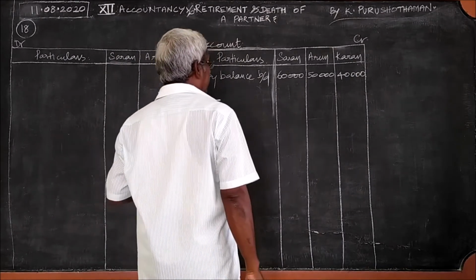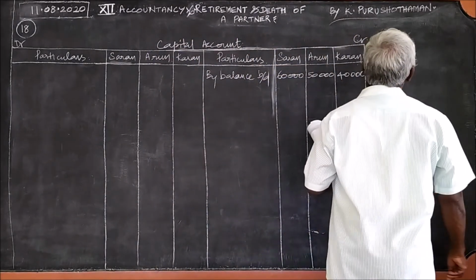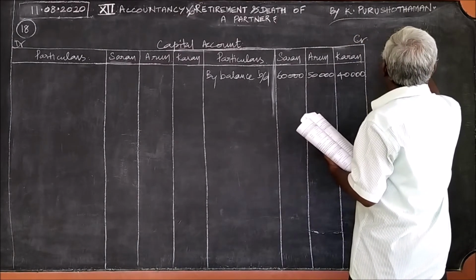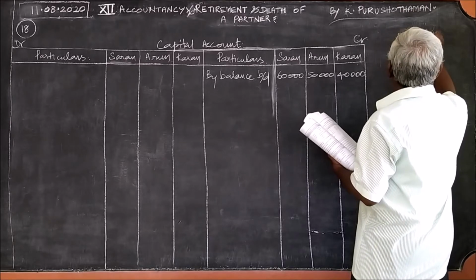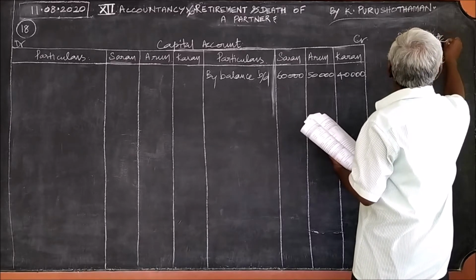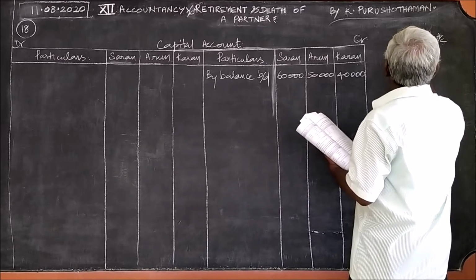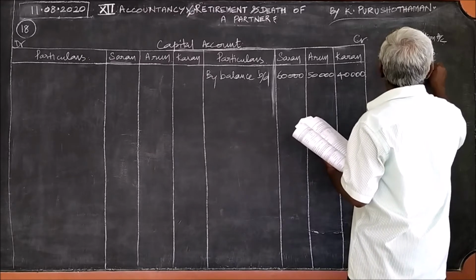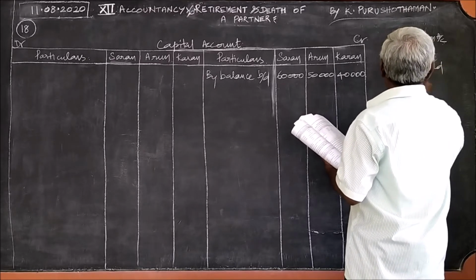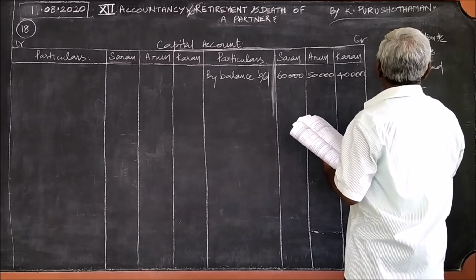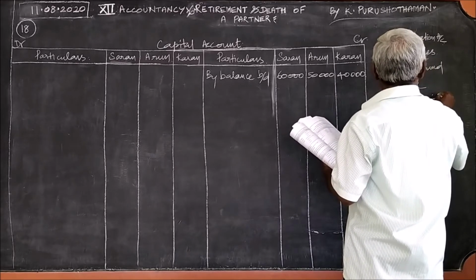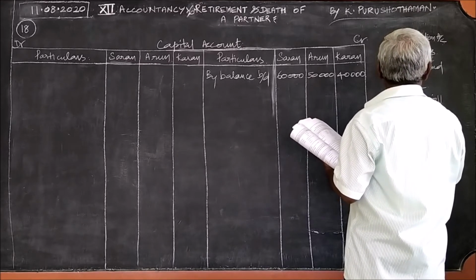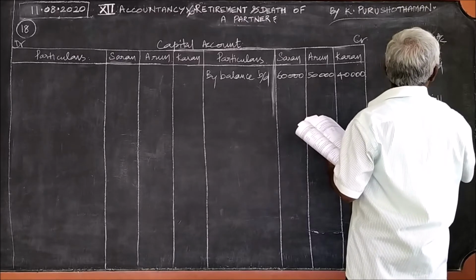The next items. What all the items to be considered? In the previous problem also I told you: revaluation account, general reserve, reserve fund, profit and loss account, goodwill, and workmen's compensation account.